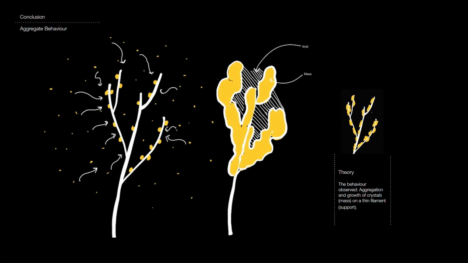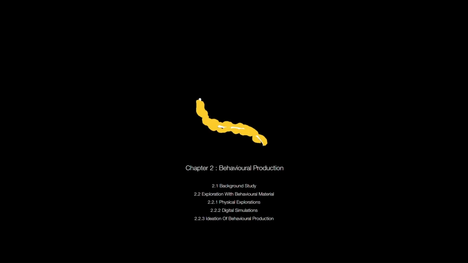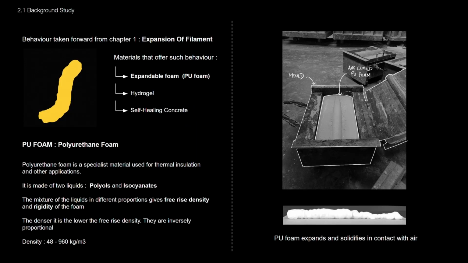Through these experiments, we observed the formation of aggregations and crystal growth on a thin filament. This interplay between mass and void became the subject of further study and experimentation. After understanding the behavior of aggregation, we aim to produce similar results on a larger scale using materials with properties akin to aggregate growth. We also endeavored to develop a theory on the production system. Materials exhibiting such behavior include expandable foam, hydrogel, and self-healing concrete.